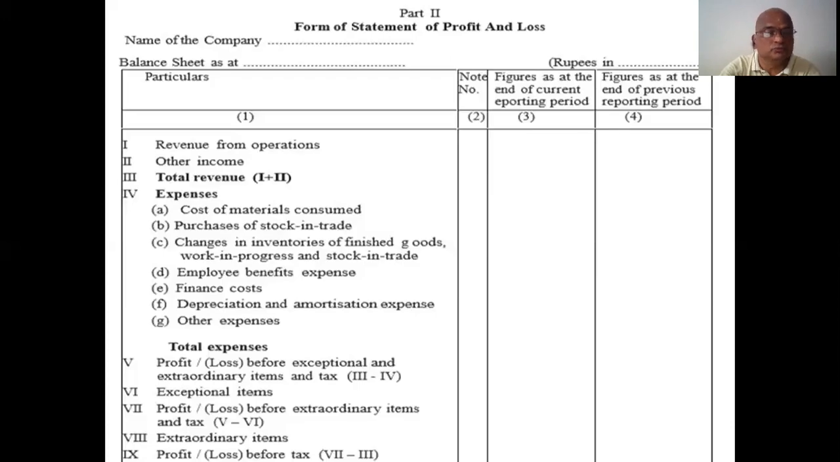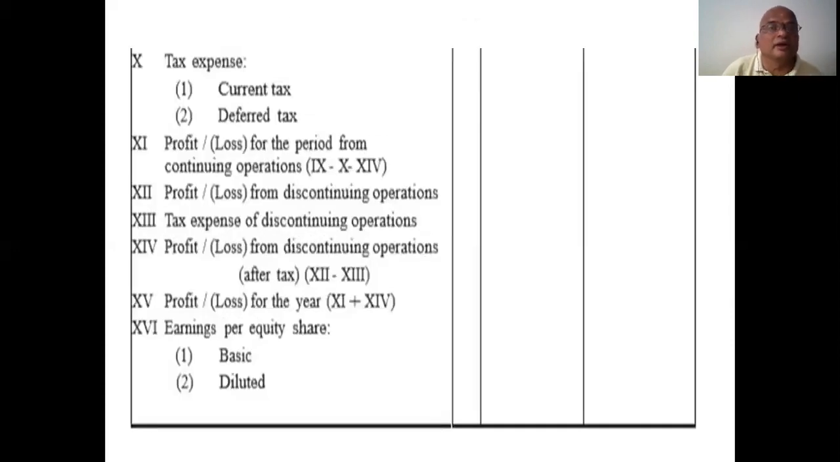Next, Roman number 8, extraordinary items, if any are given. Roman number 9 is profit or loss before tax, from Roman number 7 and 8. That's all. Roman number 10, tax expenses. Income tax must be mentioned here. Of course, if the problem gives it, you charge current tax and deferred tax. Deferred tax means a difference of amount, tax to be paid or received. All these must be mentioned here only. Next, Roman number 11, profit for the period from continuing operations.